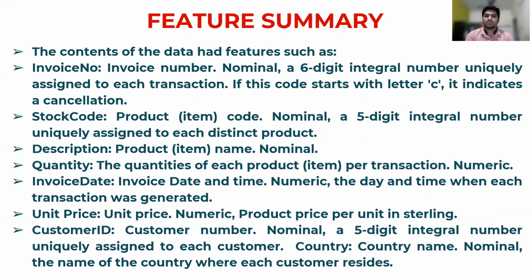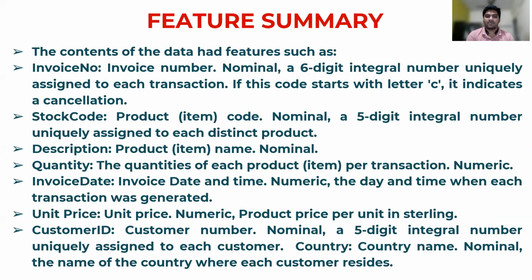Stock code, the product code or item code, is a nominal type of data, a 5-digit integral number uniquely assigned to each distinct product. Description is the product name, obviously nominal. Quantity is the quantity of each product per transaction, numeric data.